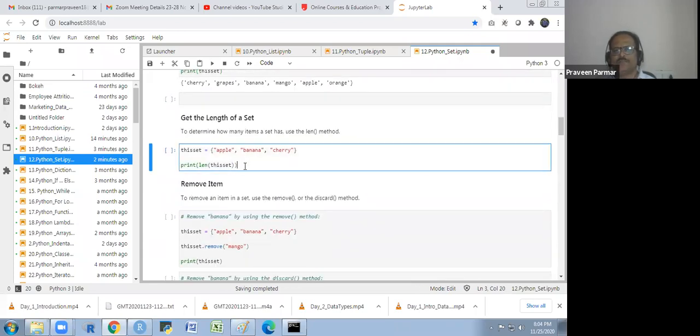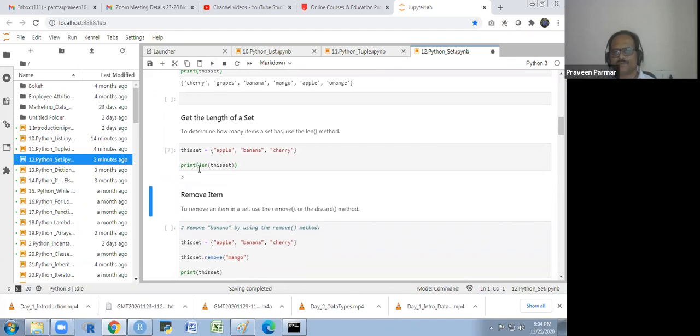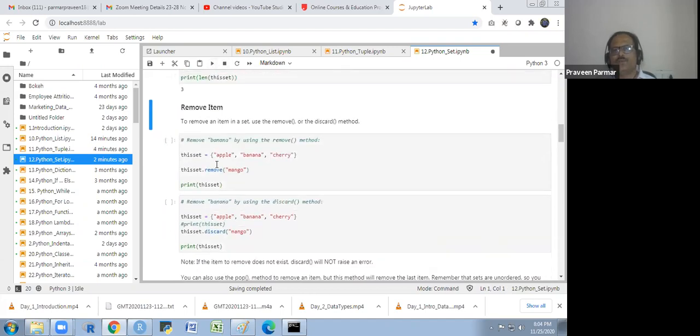For the length of a set, we use the same function, len. Remove item: to remove an item in a set, use the remove or the discard method. We know the remove method in the list requires the value. So here we are putting the value, mango.